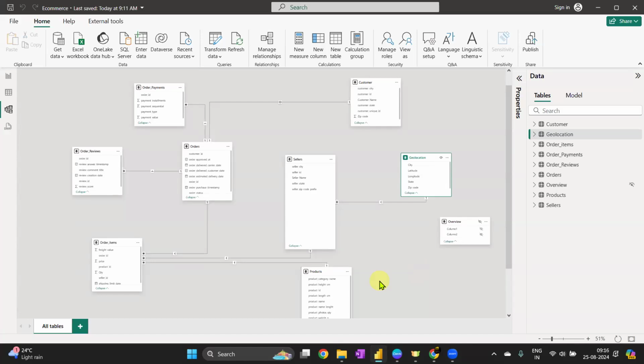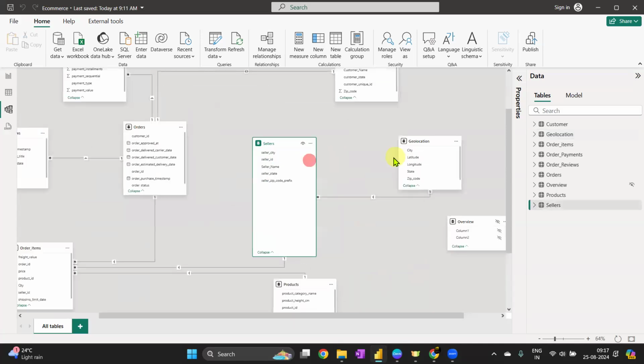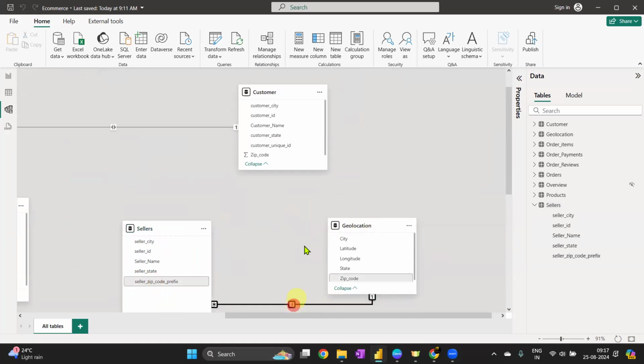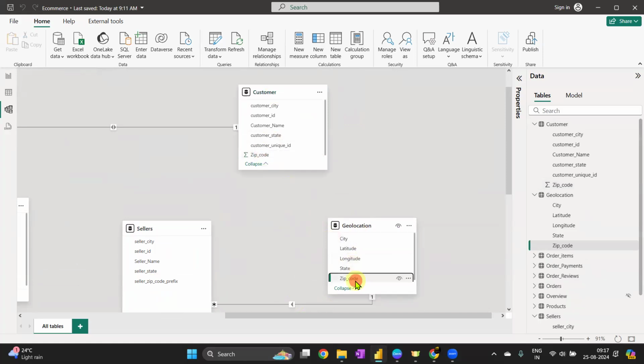Rashika, can you please repeat one more time? So my question is, we already have talked about this part where Ramya's question was, I have connected the seller table and the geolocation with the zip code, okay. But we also have the zip code in the customer table. Then if I try to connect this zip code and this zip code to geolocation, it doesn't allow me. It says there is an ambiguous connection happening. Okay. I already told you that an ambiguous relationship doesn't work. There is a circular reference that happens. And in that case, I cannot connect directly the customer to geolocation.